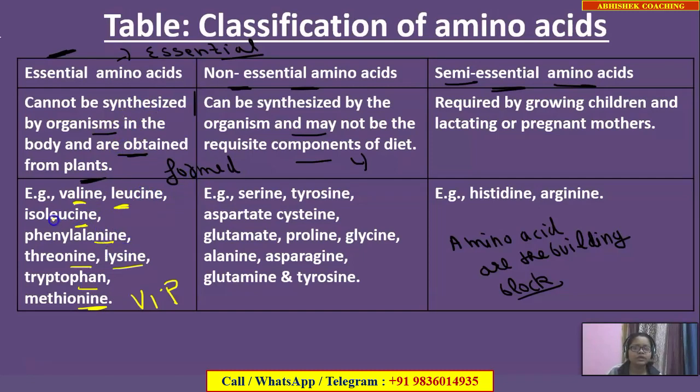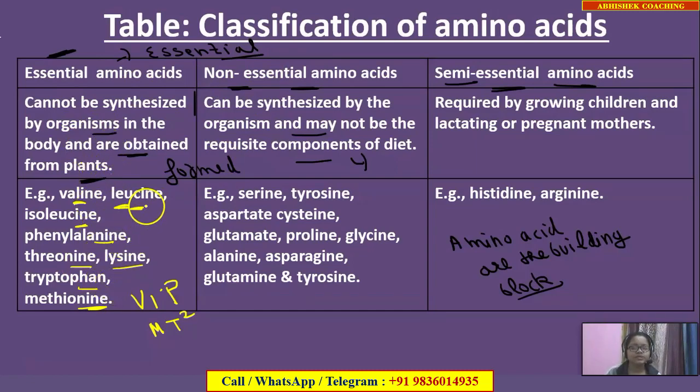After that, leucine starts from L, so you can remember that lysine also starts from L. So this is again an essential amino acid. Now there are 3 other examples which you have to remember. You can remember them by the keyword empty square: methionine, tryptophan and threonine. I hope you have learnt all the examples of essential amino acids.